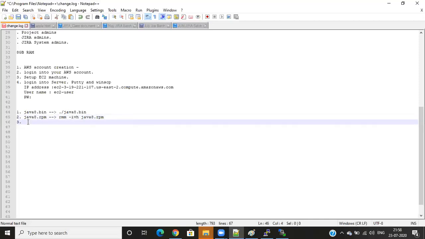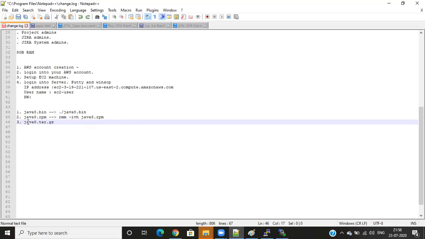So next one, I have a tar.gz format, right? Suppose Java 8 something is downloaded as Java 8 dot tar.gz. So how to install this format?